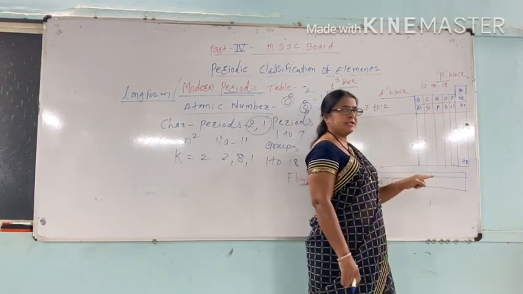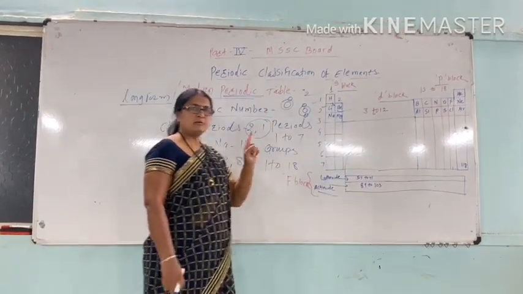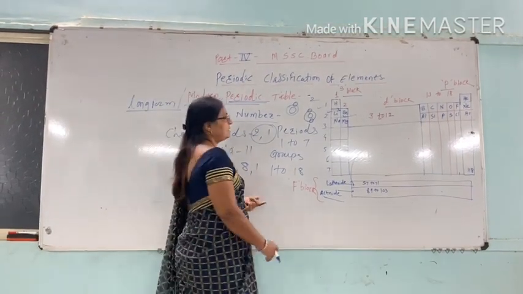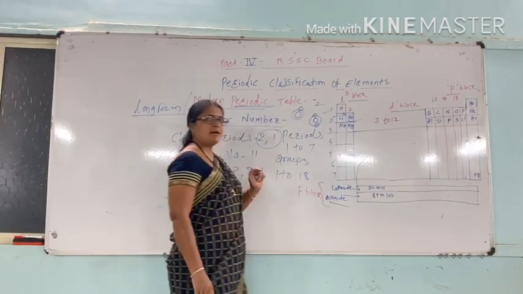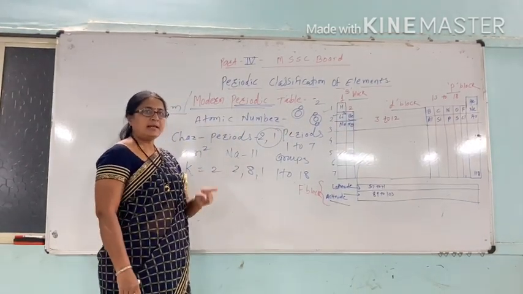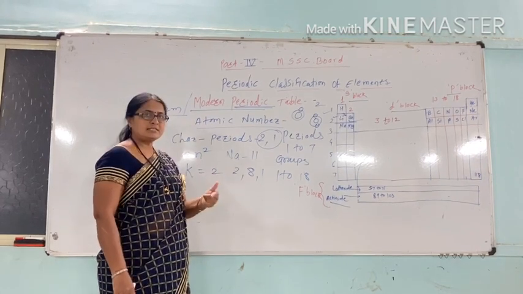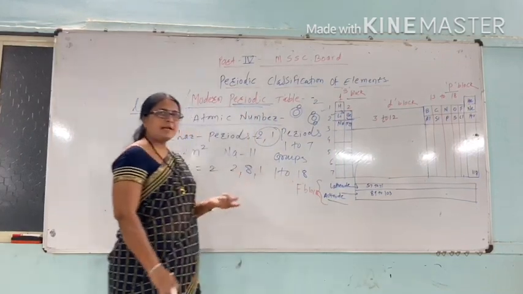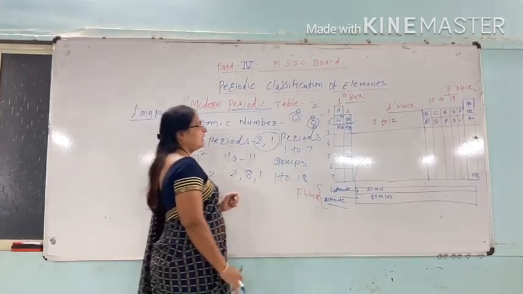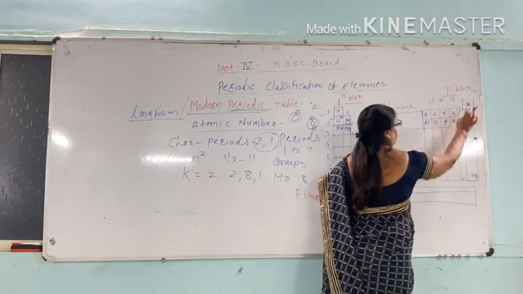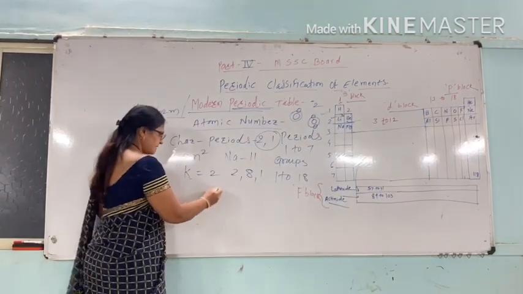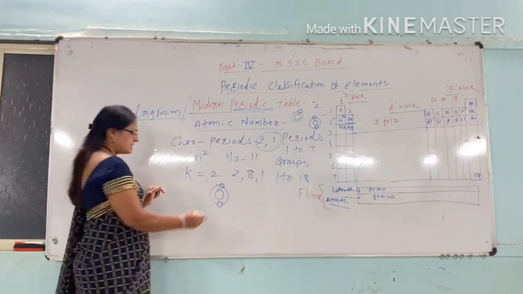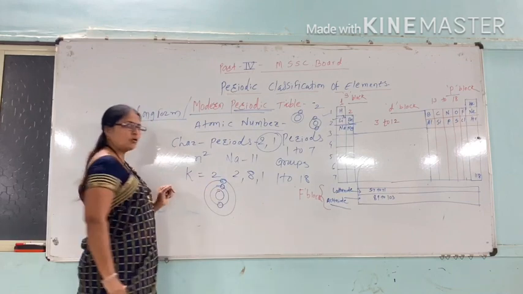According to the electronic configuration and 2n square, the first shell is completed up to helium and a new shell starts from the second period. That is, in each period a new shell starts filling up. The atomic number of lithium is 3. The first shell is completed in helium. That is, the first shell of lithium contains 2 electrons and the second shell contains 1 electron.